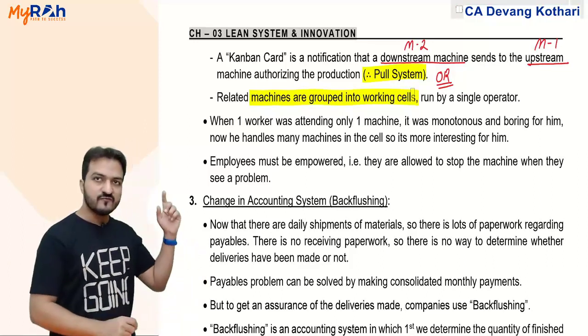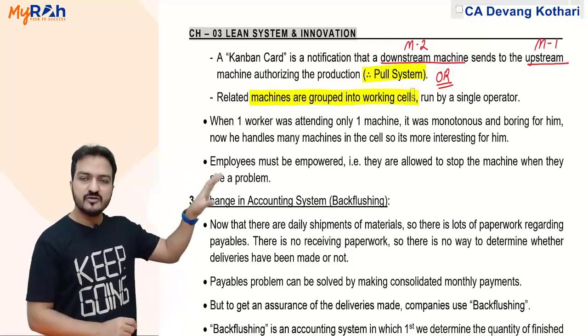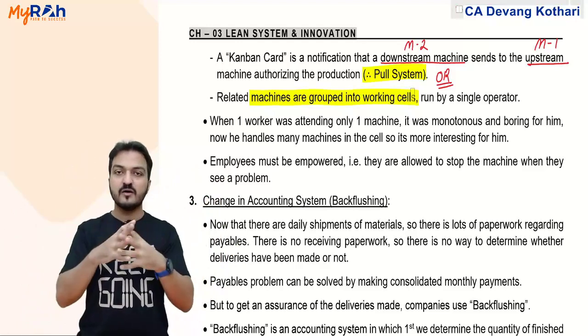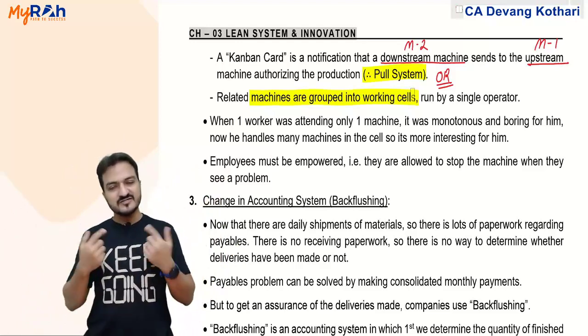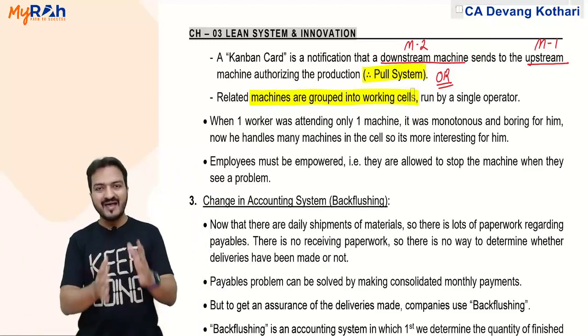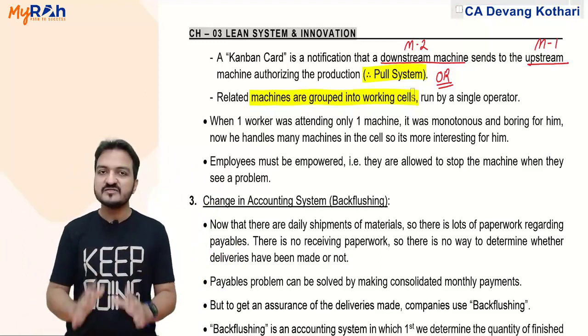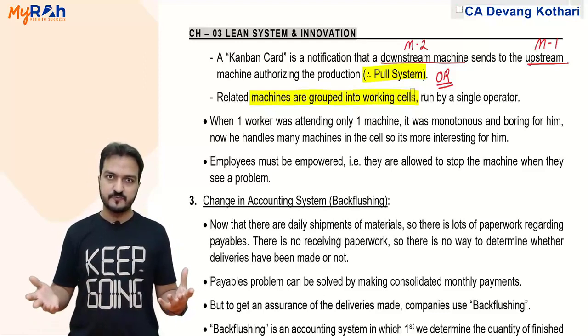So imagine if machine 1 and machine 2 are both brought together under the same person, same operator, then this operator will definitely balance the production of the machines such that there is no excess production.